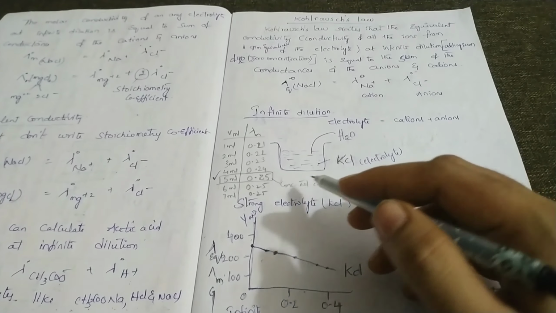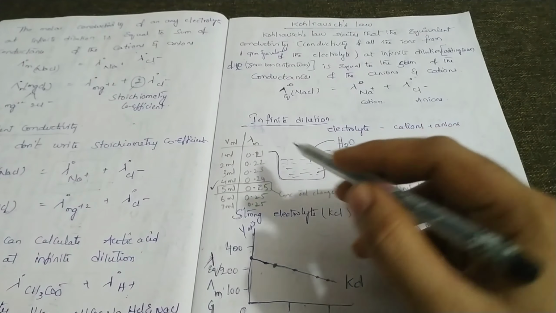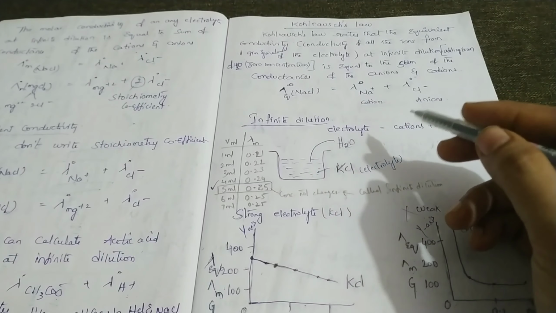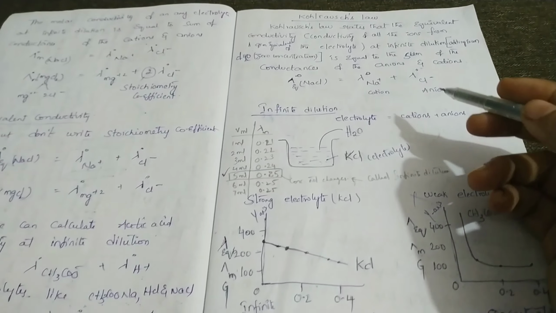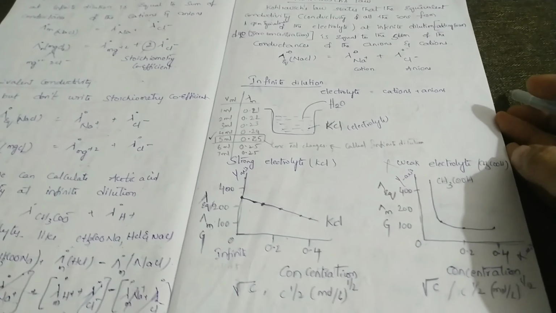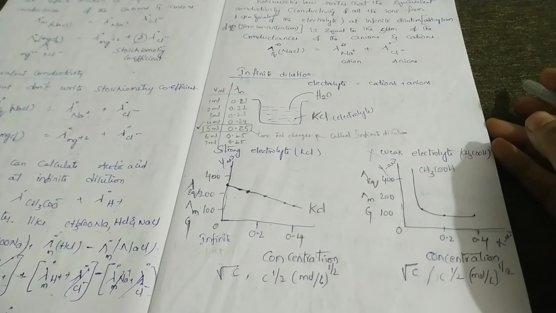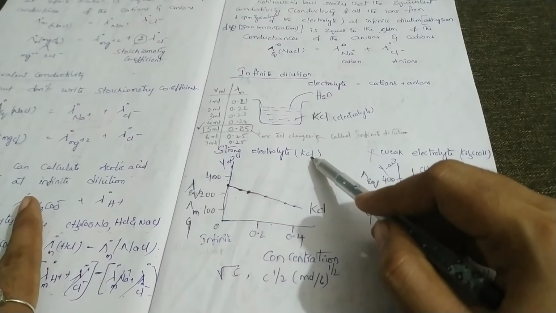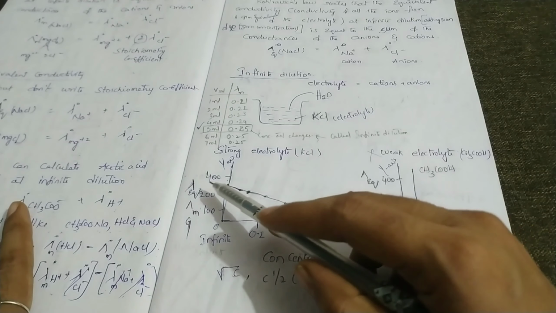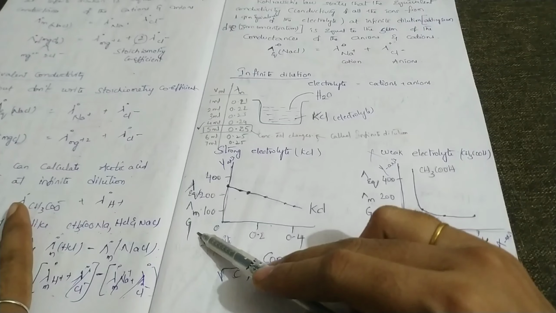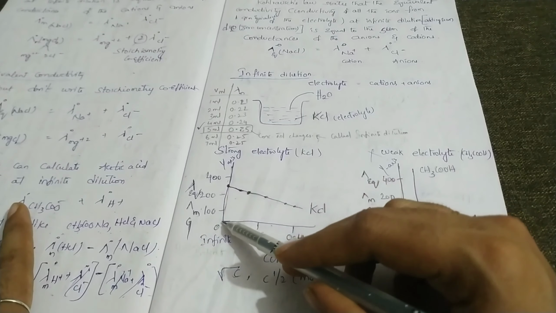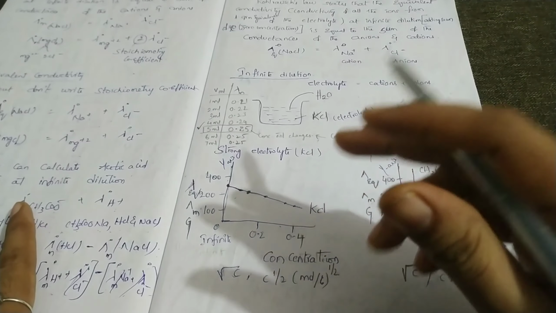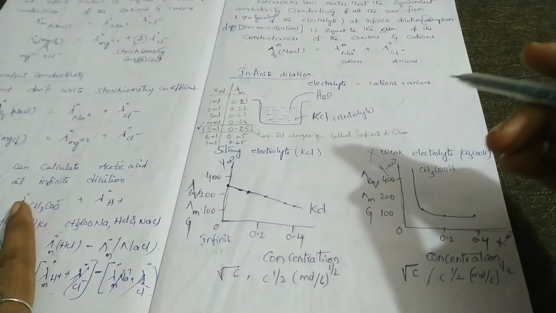When the concentration of the electrolyte approaches zero, the molar conductivity is known as limiting molar conductivity. If you draw a graph for a strong electrolyte, take molar conductivity, equivalent conductivity and conductance on the y-axis and concentration on the x-axis. Strong electrolytes are 100% ionizable.